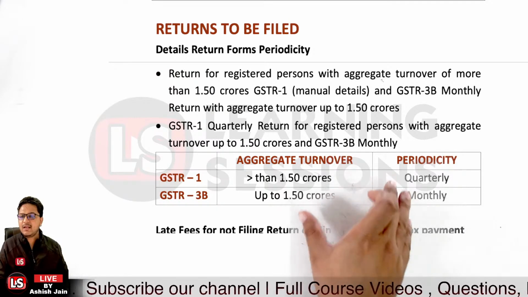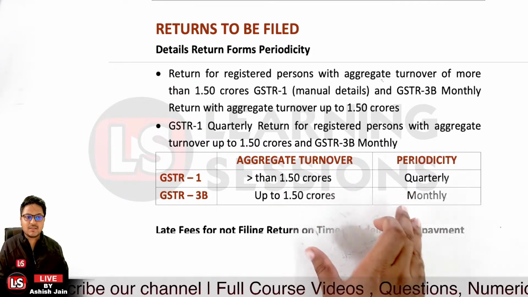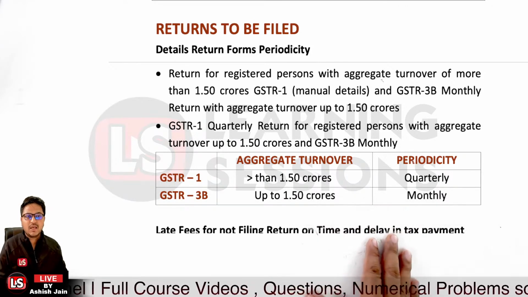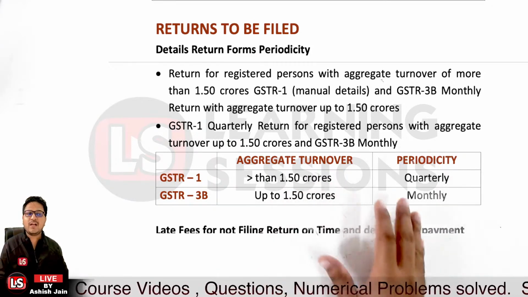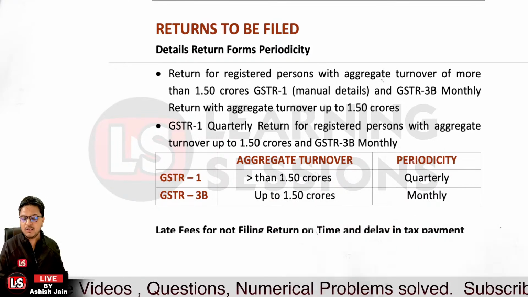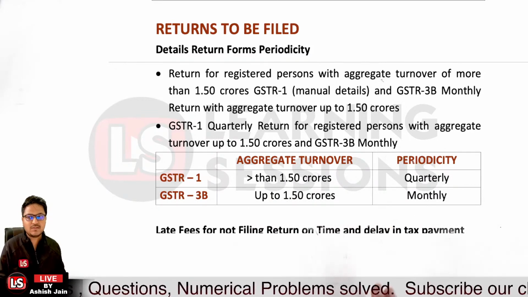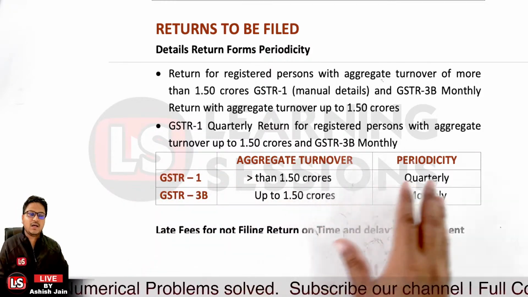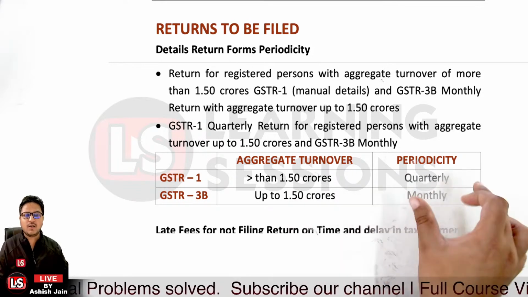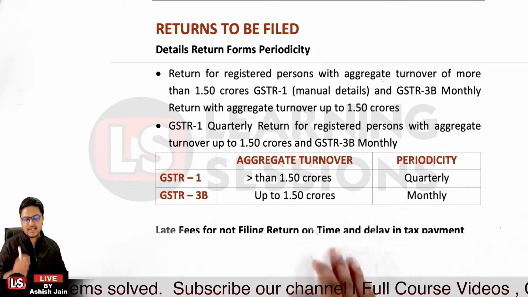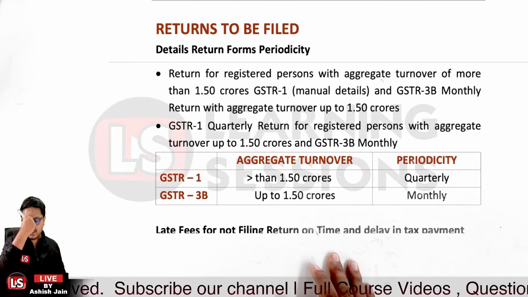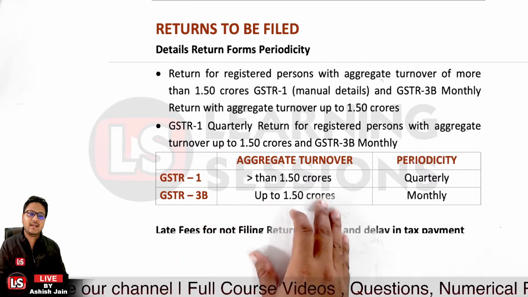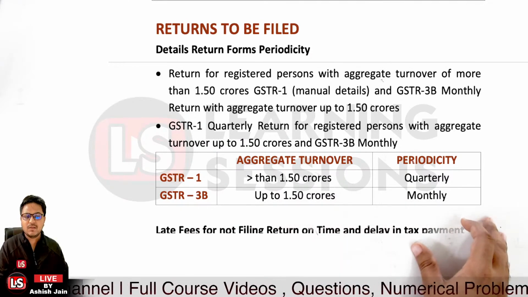Now, if the aggregate turnover of the registered GST person is greater than 1.5 crore, the person has to file GSTR1 also, and the periodicity for GSTR1 is quarterly. And if the person has an aggregate turnover up to rupees 1.5 crore, in that particular case GSTR3B is to be filed, and that's a monthly return.